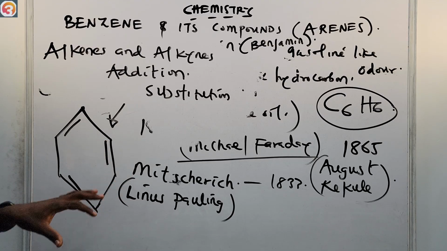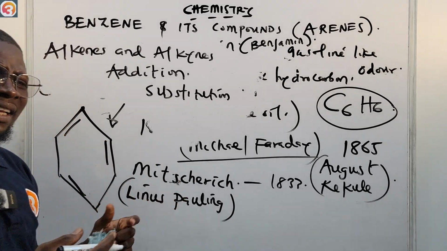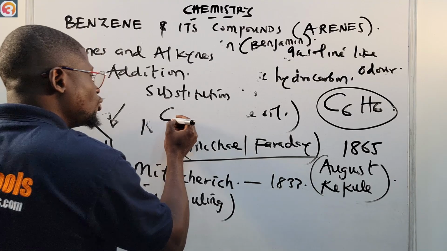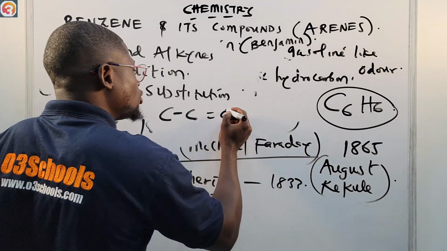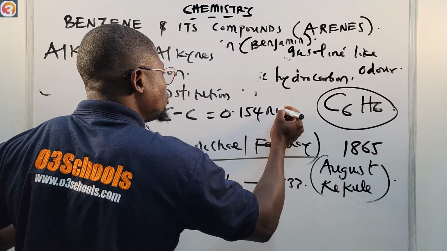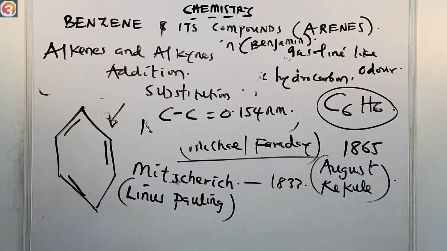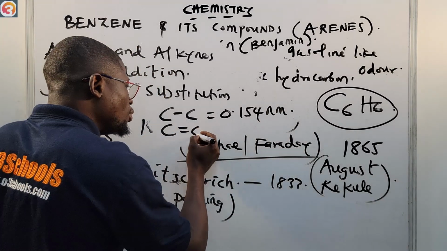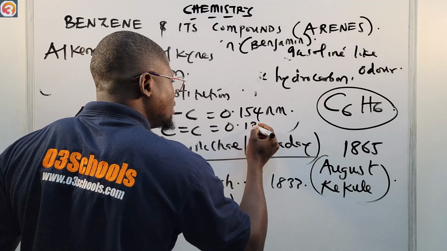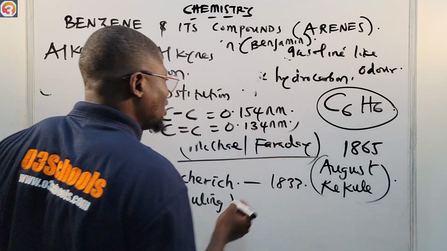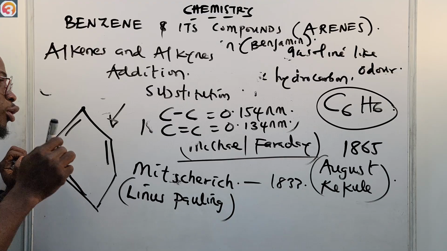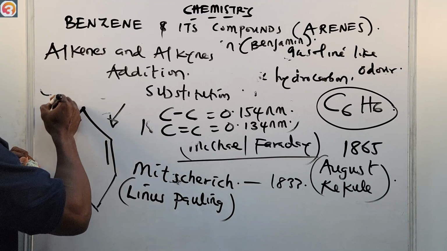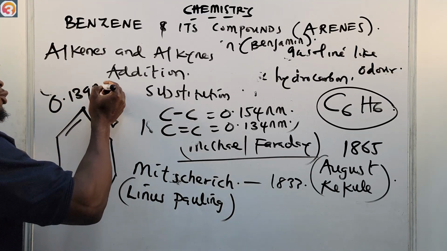Also, the length of a carbon to carbon single bond is 0.154 nanometer, while the length of a carbon to carbon double bond is 0.134 nanometer. But the length of carbon to carbon bonds in benzene is 0.139 nanometer.